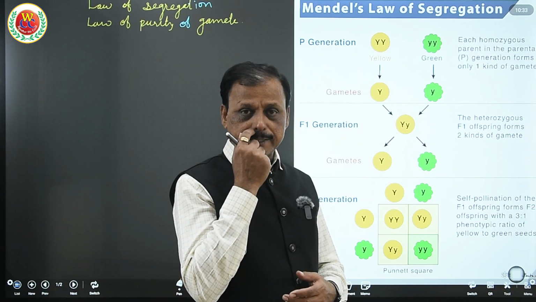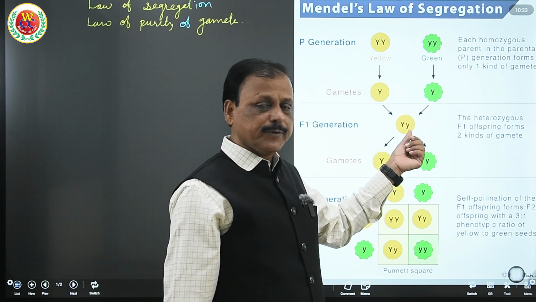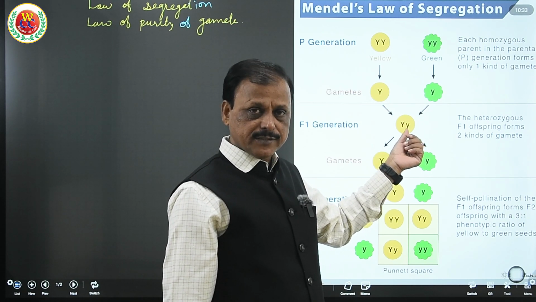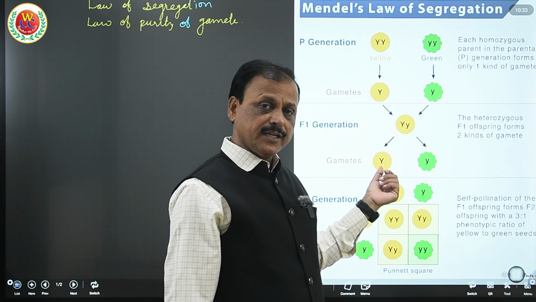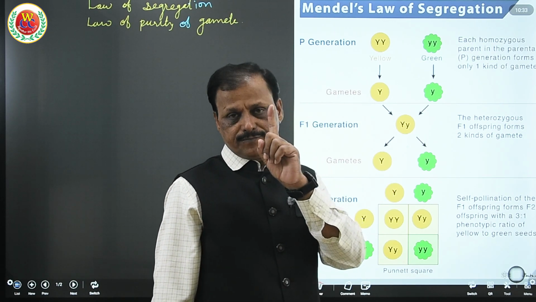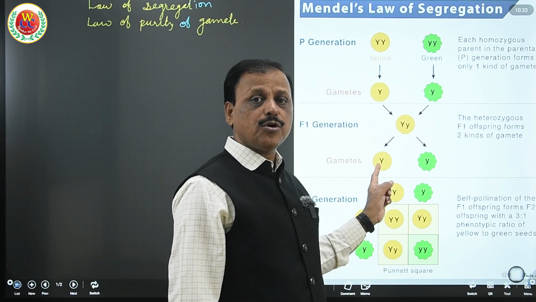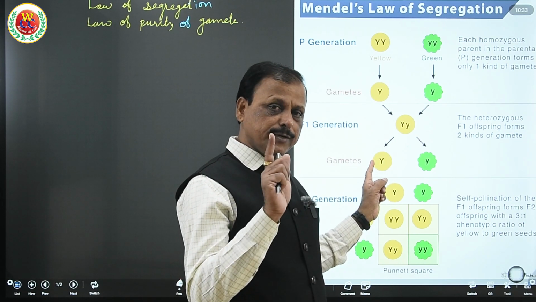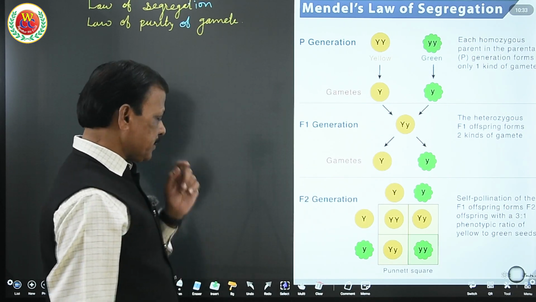So Mendel formulated the second law of segregation, that during gametogenesis, this allelic pair of genes, that is contrasting factors, gets separated and gets into the gametes. And since each gamete has only one allele, not both alleles for a gene, controlling only one form of that character, either yellow or green, either tall or dwarf, that is known as law of purity of gamete.